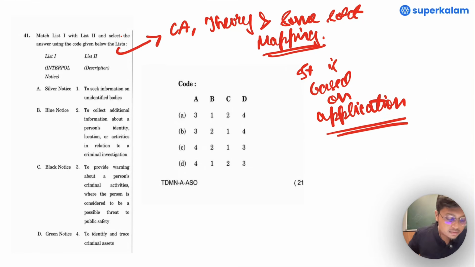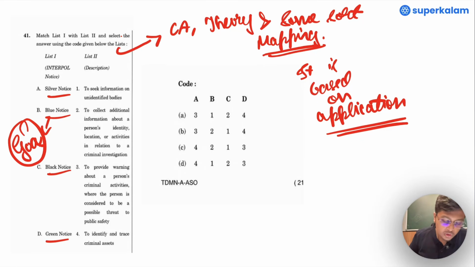Let us look into the first question. It is about matching, and these are the questions wherein you will have to answer them properly and correctly. Interpol silver notice, blue notice, black notice and green notice. These are the notices that were there sometime in the news, now or then. If you have been following current affairs properly, the blue notice was in news in one of the Goa incidents.